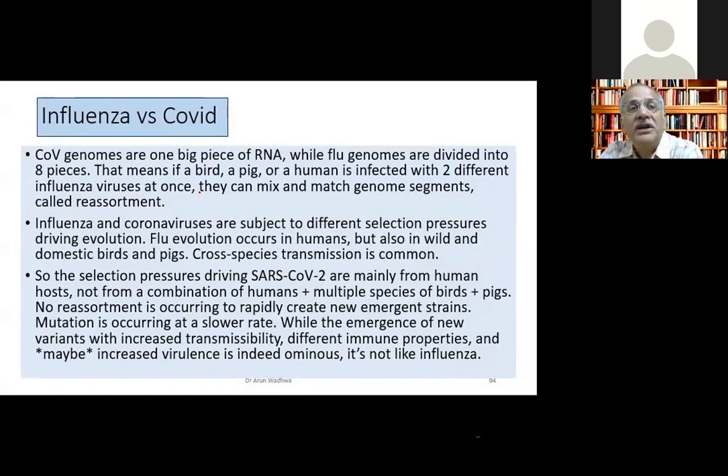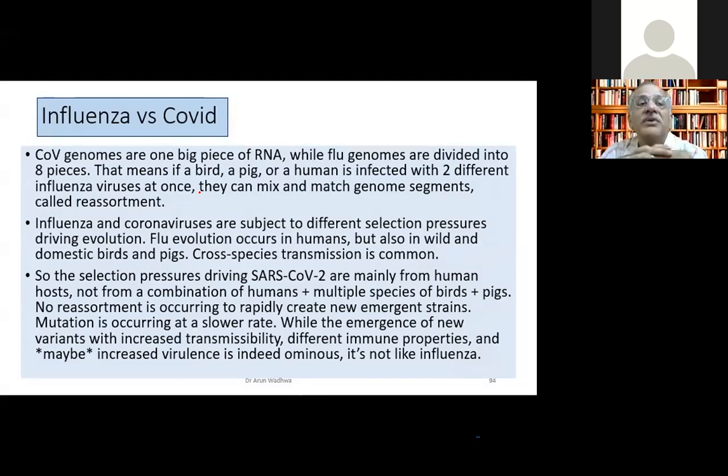What is the difference between the mutation of COVID and influenza? The COVID genome is one big RNA, whereas in flu, the genome is in 8 different pieces. And it also means that it spreads in birds and pigs and other animals. So when you have influenza viruses in birds and pigs, and there are 8 different pieces, there is always a chance to mix and match.